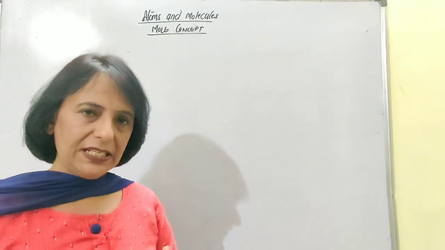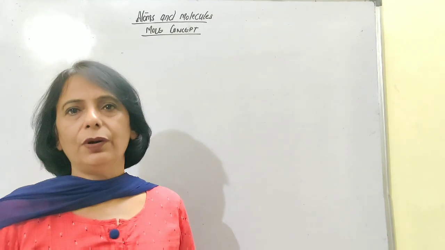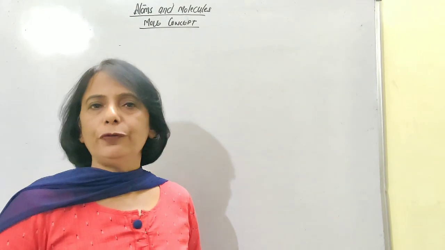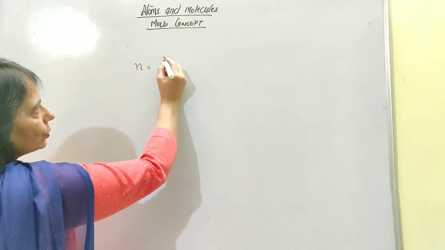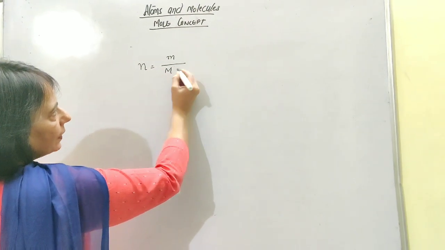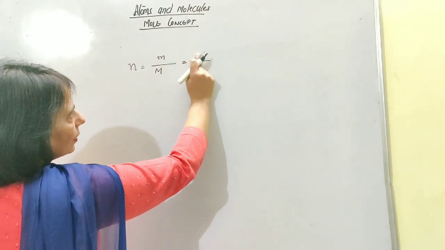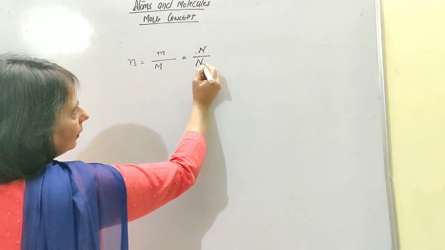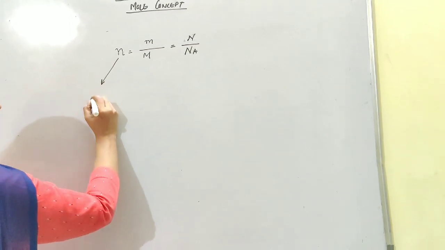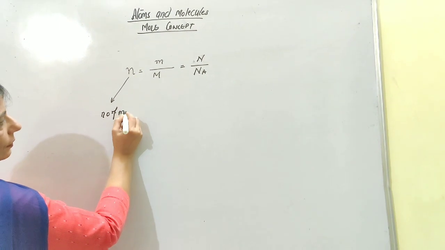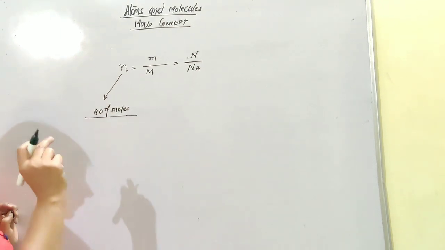Now once you have understood all these basic concepts, and even if we have to find out the various values asked in a particular numerical, we follow one specific formula. Now look what that formula is. n is equal to small m upon capital M, that is equal to N upon N A. Okay, now what does this mean? This n stands for number of moles. Sometimes it is given in the numerical, or sometimes you have to calculate it.